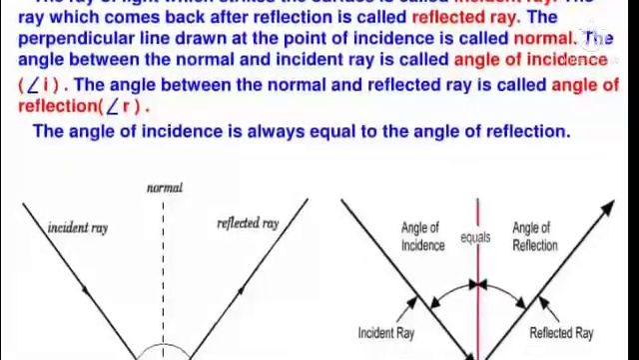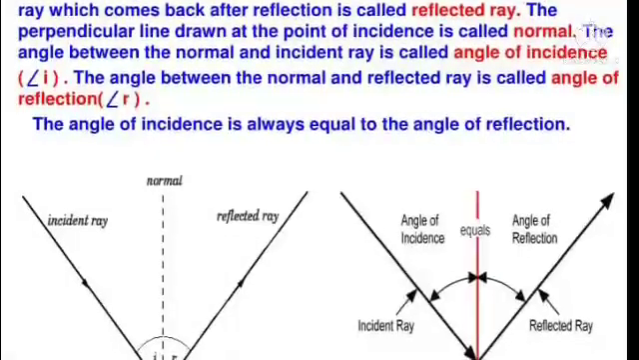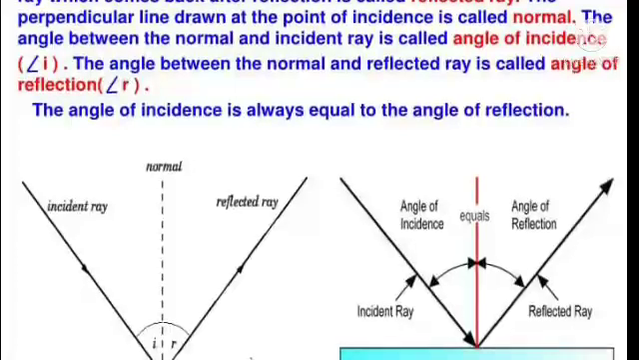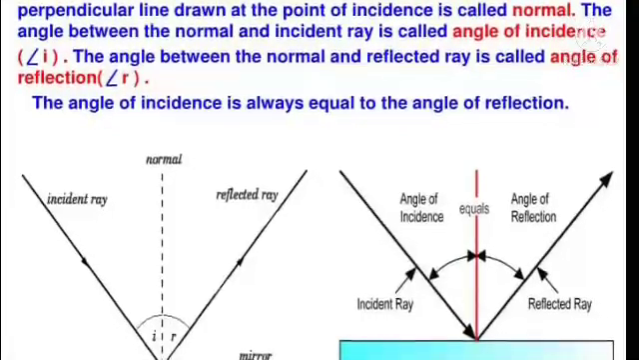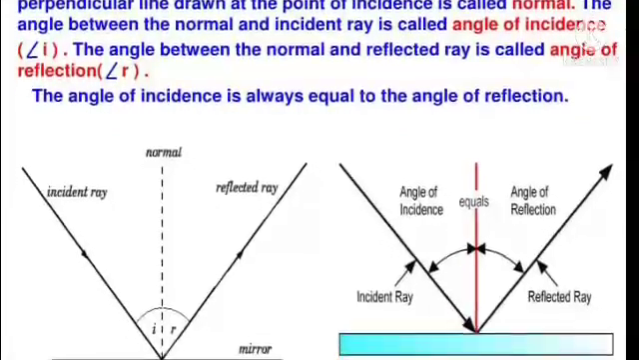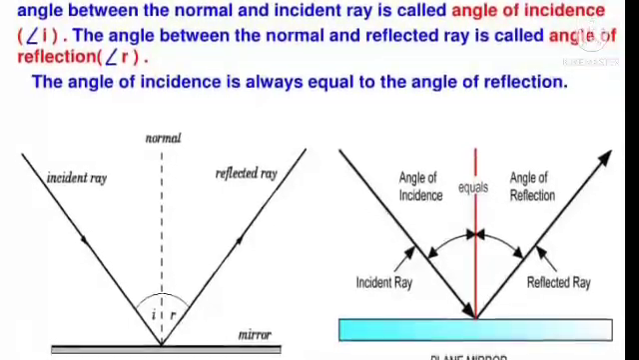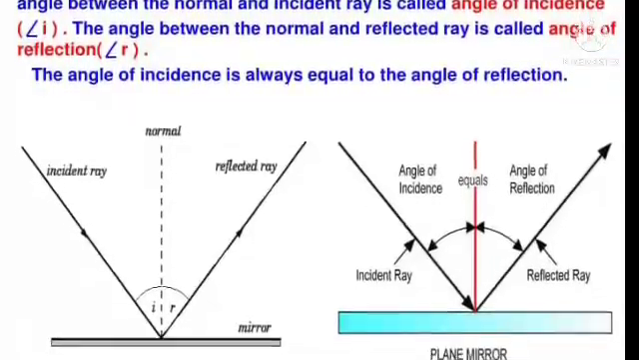The perpendicular line drawn at the point of incidence is called the normal. The angle between the normal and the incident ray is called the angle of incidence. The angle between the normal and the reflected ray is called the angle of reflection.